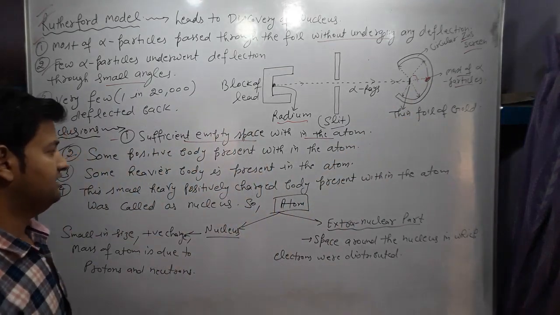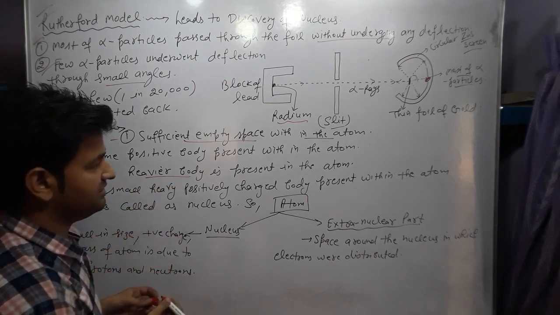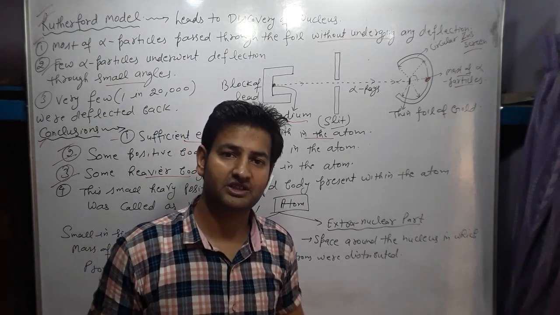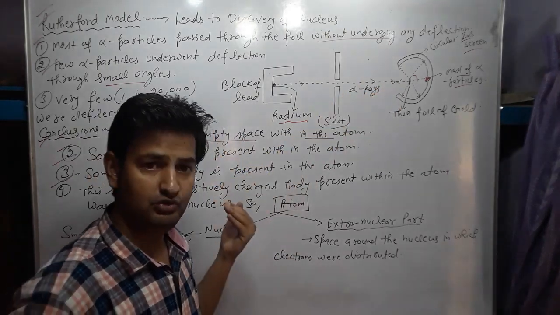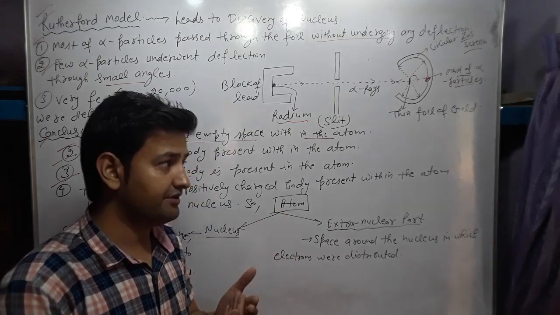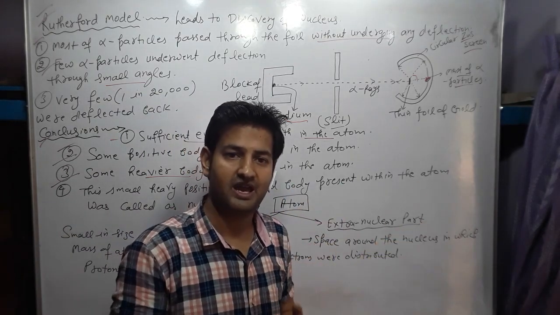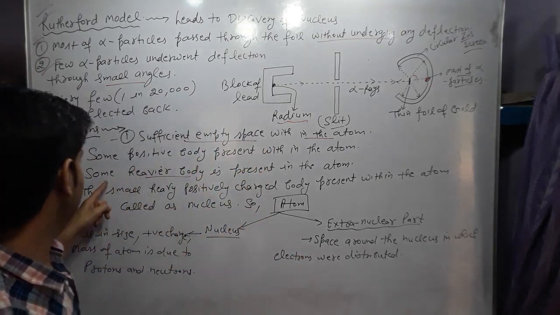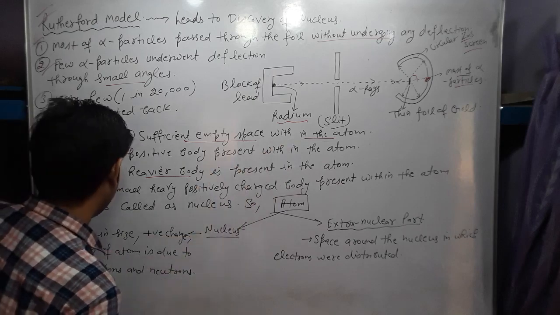Third, some heavier body is present in the atom, because out of 20,000 one alpha particle bounces back, and bounce back occurs when alpha particles strike a heavier body.